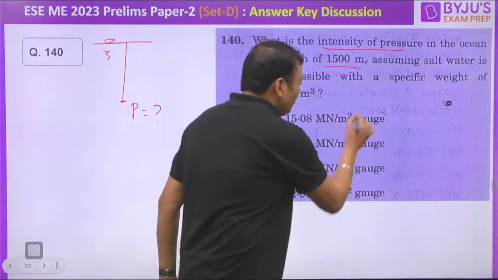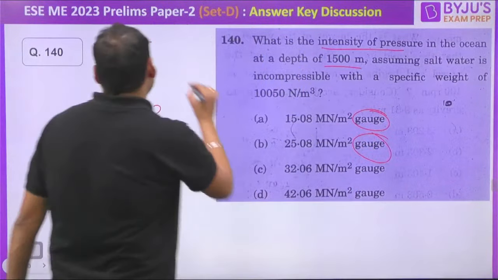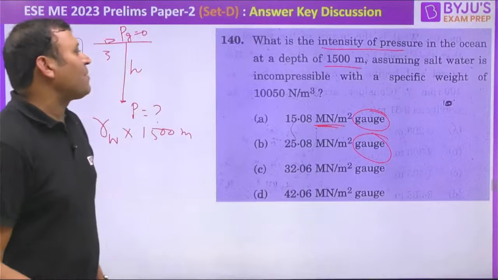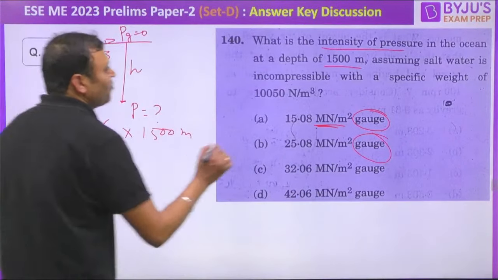So the question is to find out the gauge pressure. At the top, the gauge pressure will be 0 if we apply the hydrostatic law. So the gauge pressure at a depth of 1500 meter is gamma of water into H, that is 1500 meter. You are supposed to find your answer in mega Newton per meter square. So what is gamma for water?